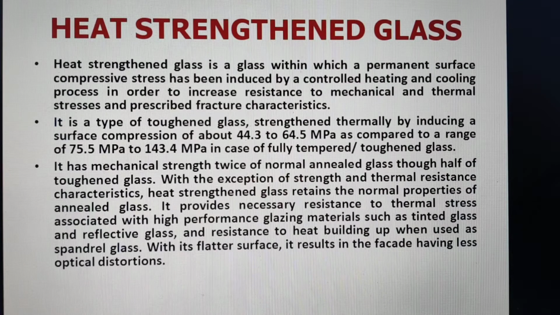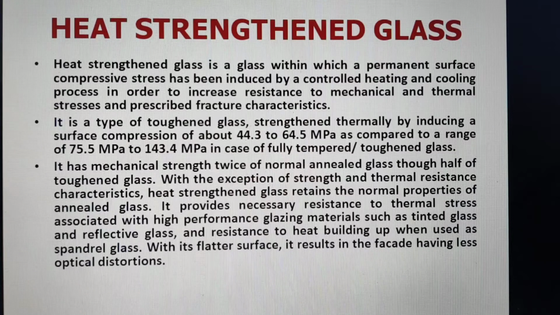If we talk about heat strengthened glass, then this glass is similar to tempered glass or toughened glass, except that the surface compression is of different values.